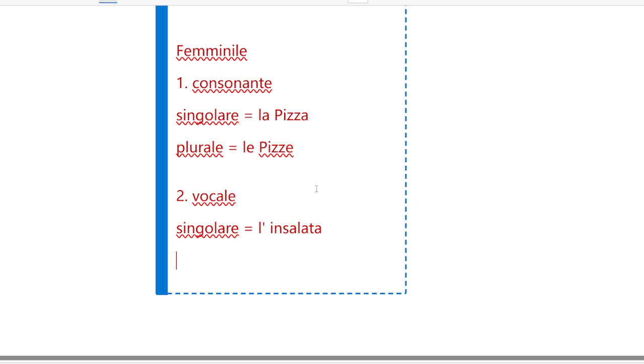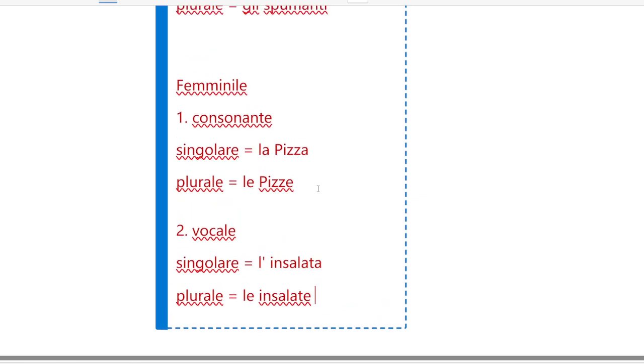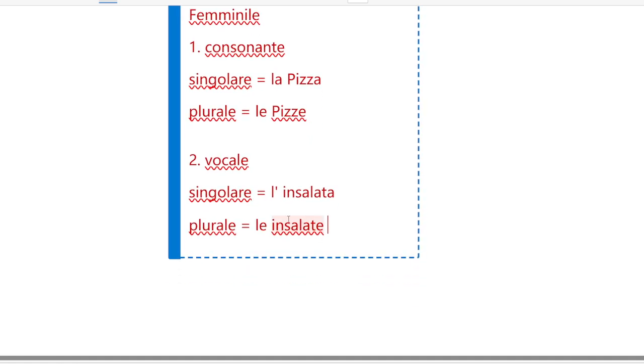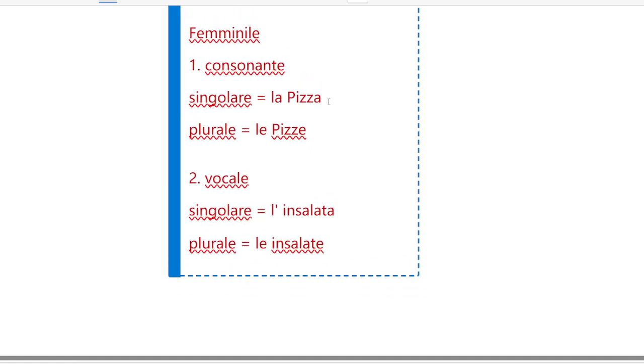Plurale will be le insalate. So what we can notice from here, feminines are obviously, most of the time, ending in the alphabet A. Okay, and there would be one more you can write here, just as an example.